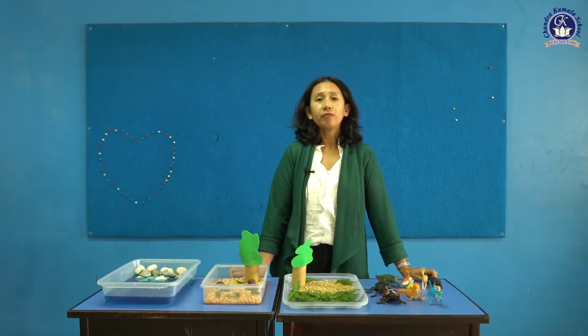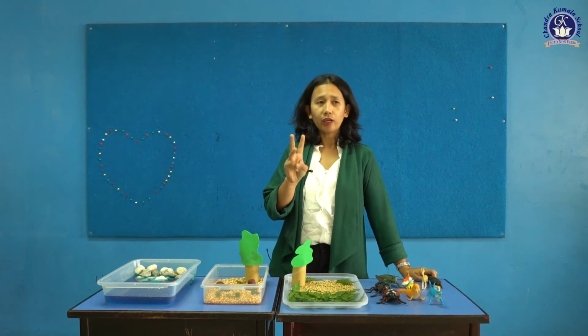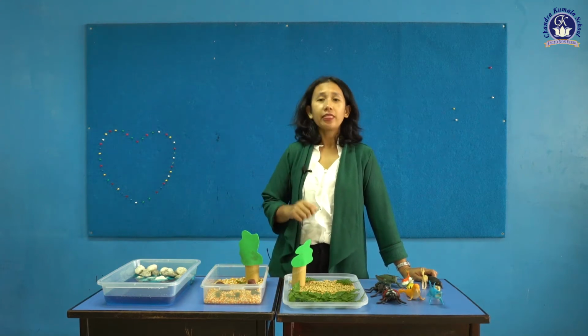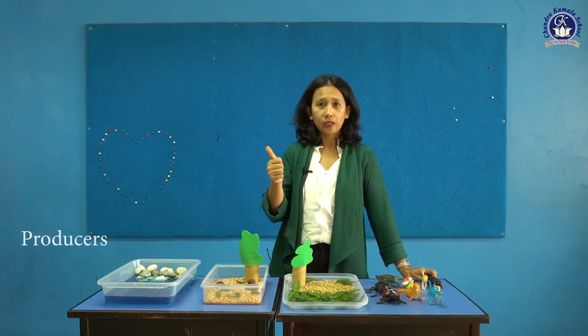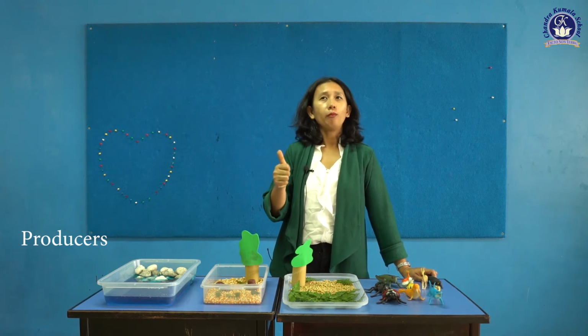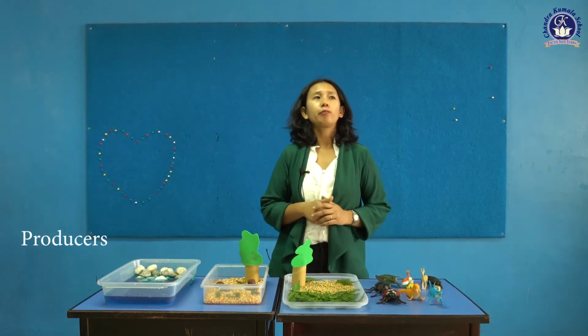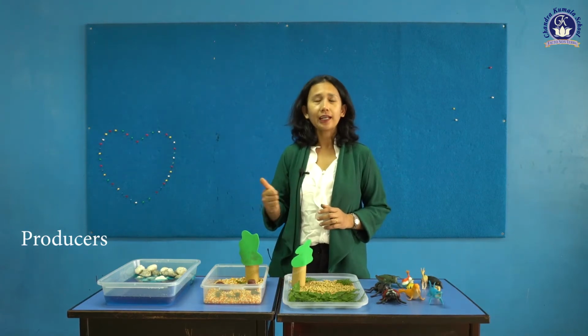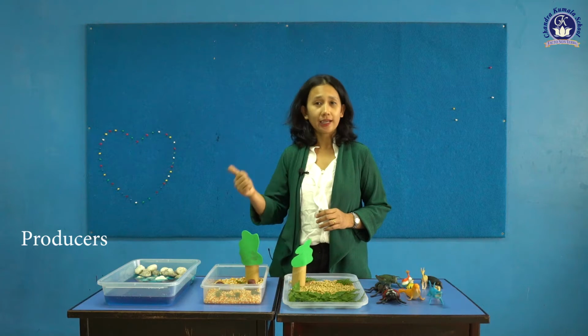In an organism, there are three levels of the food chain. The first one is the producer. Producers are mostly plants, grass, and algae. They are plants that produce their own food, helped by the water and the sun.